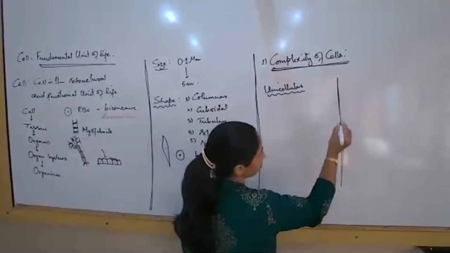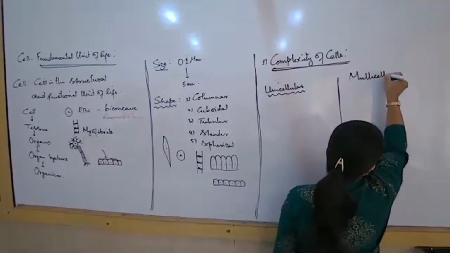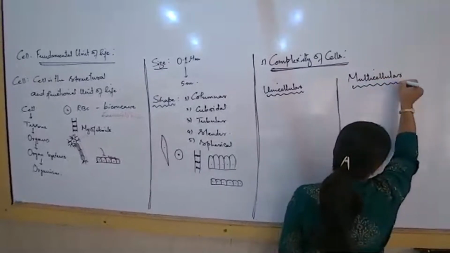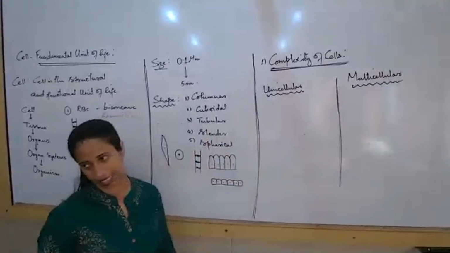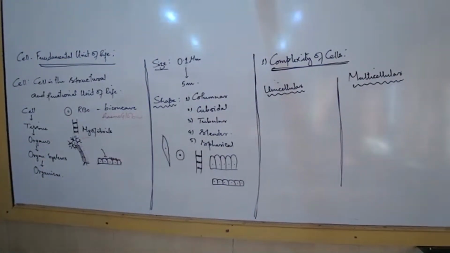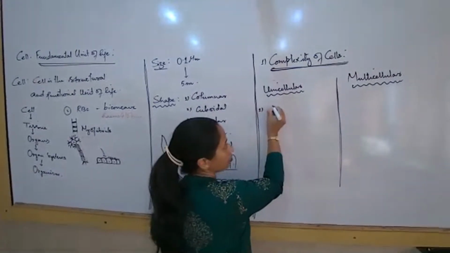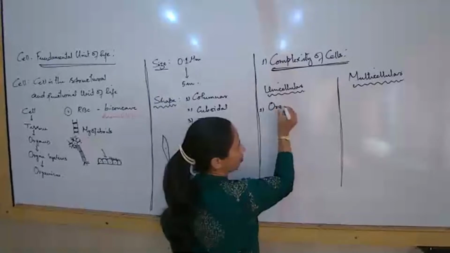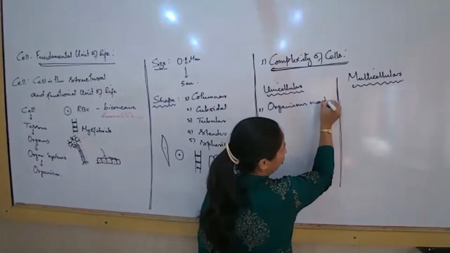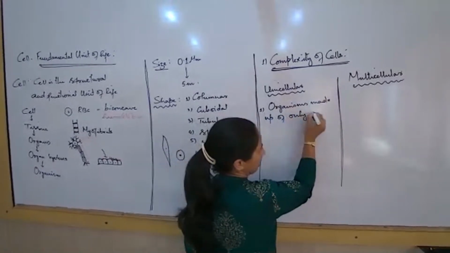Let us try to find out some differences also. When we are talking about unicellular and multicellular organisms, what would be the first major difference? Unicellular organisms are made up of only one cell.